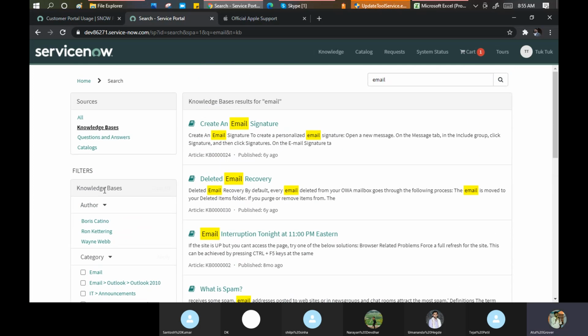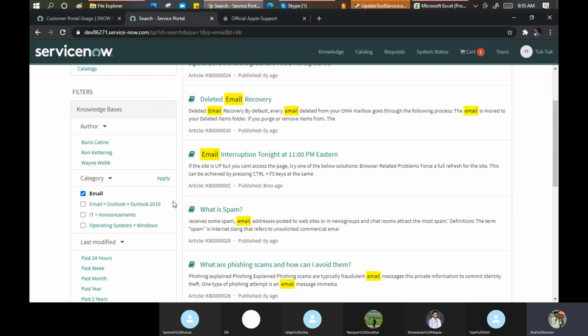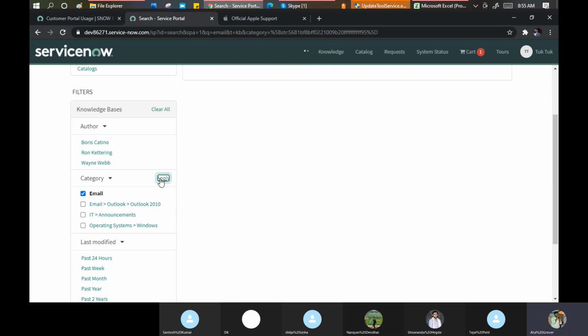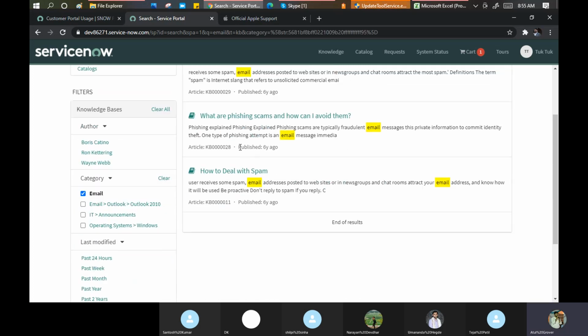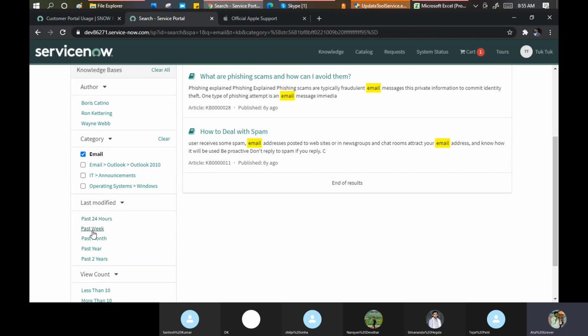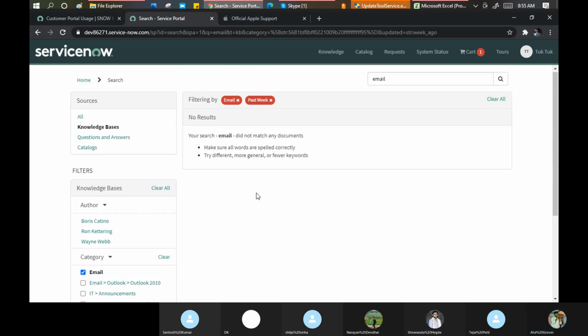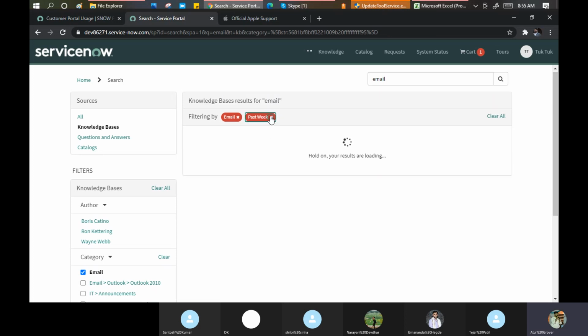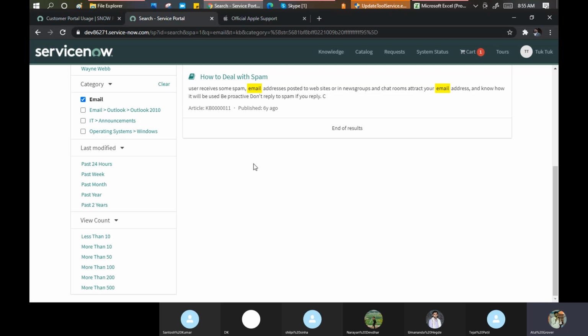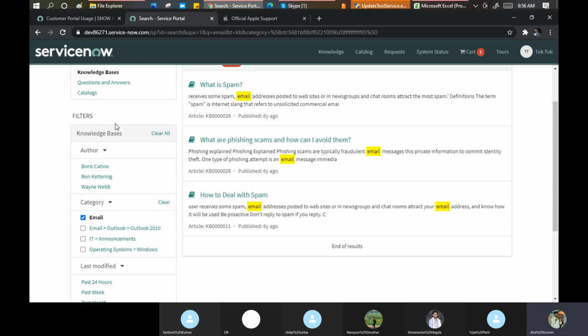So these are the benefits to the end user to make a quick search. I want to see only the email category. Okay, no worries, sir, let's apply this. No, no, I want to see last modified in the past week. Sorry, nothing was modified in the past week. So these are the options available to the end users, and these are configurable. You can remove something, you can add something. But as a standard, we use these things only.